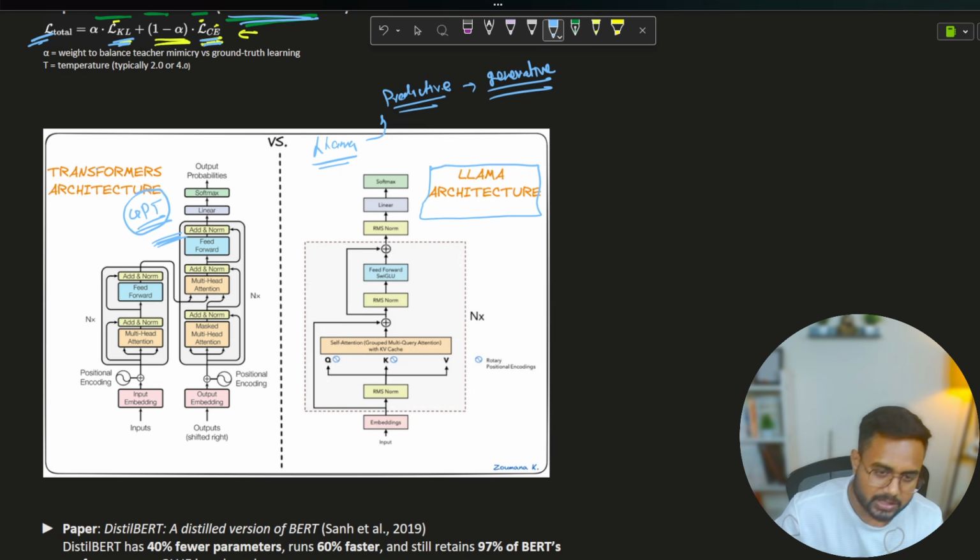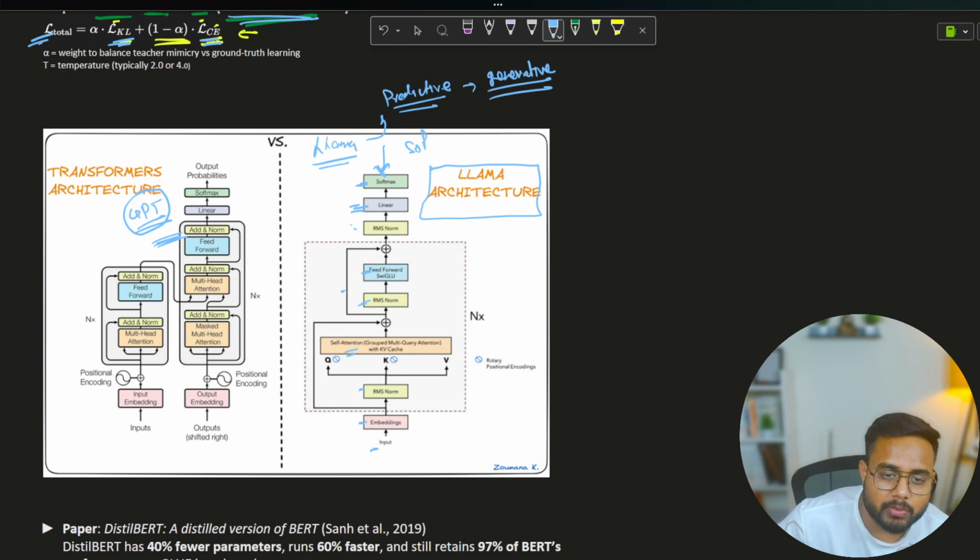Now inside this LLaMA, you can see what we have. We have an input, then we have an embedding. Then here you can see we have a self-attention block. After that we have a feed forward, right? In between, there are some processes going on, like the normalization process, and then some skip connections and all. After that, we apply a linear layer to the output, and then we apply the softmax. The softmax value itself is called the soft label.